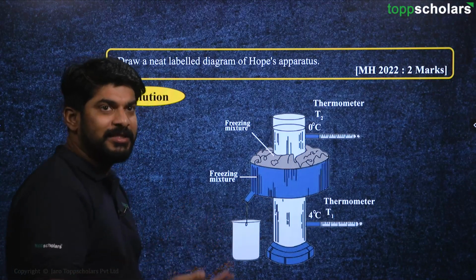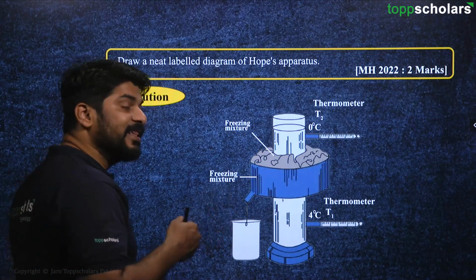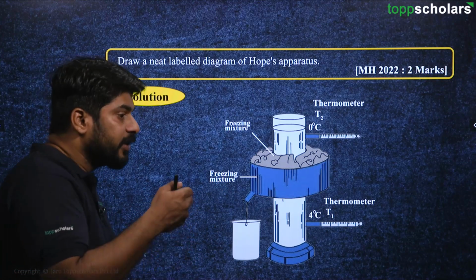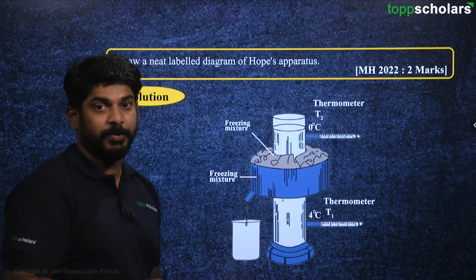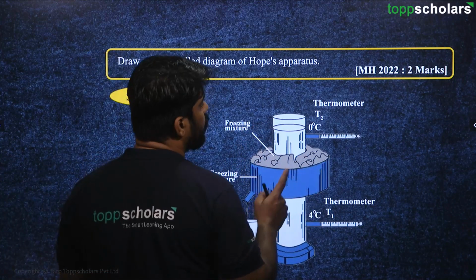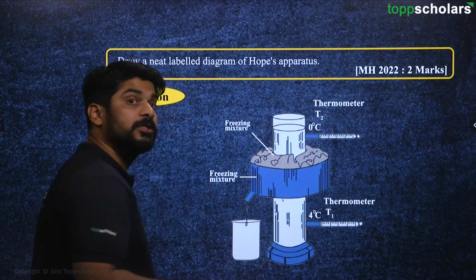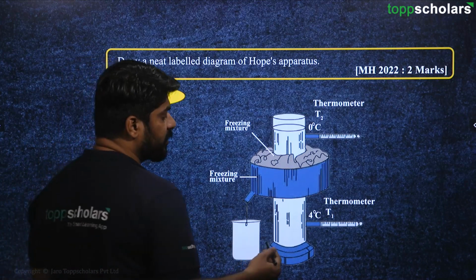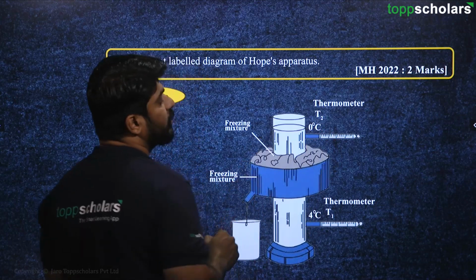That means when it reduces its temperature from, let's say, 10 degrees Celsius to 4 degrees Celsius, till that it will contract, up to 4 degrees Celsius. Then the density of the liquid will become maximum at 4 degrees Celsius. But if the temperature reduces below it, then the density of water will again decrease and it will come up, because the object which has less density always floats. So when the temperature becomes less than 4 degrees Celsius, it always floats. That's why here the temperature has to be 0 degrees Celsius.